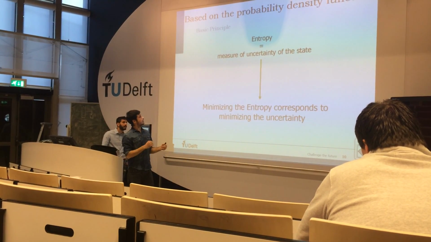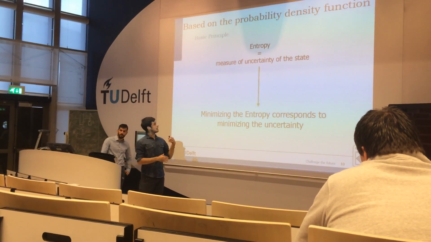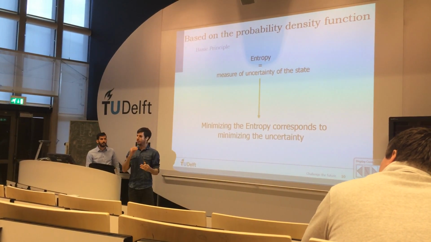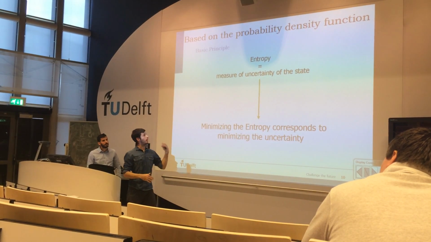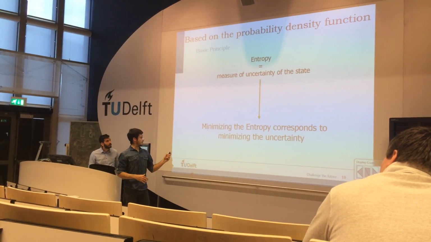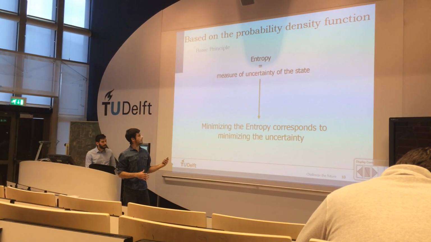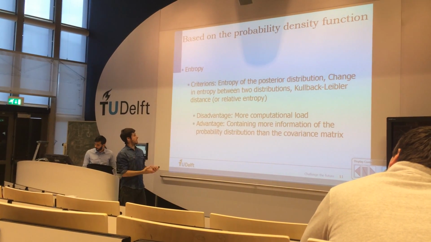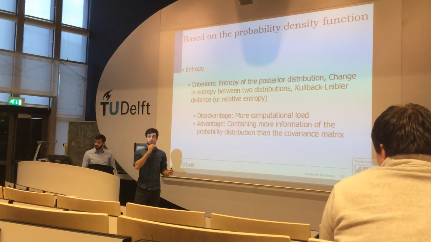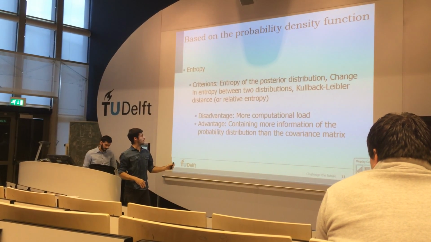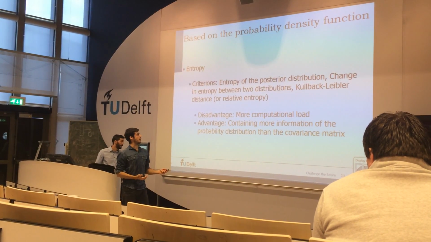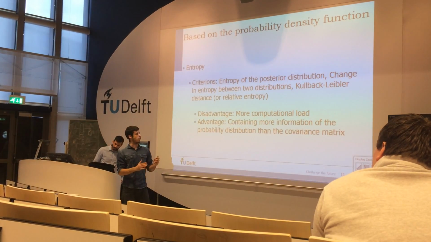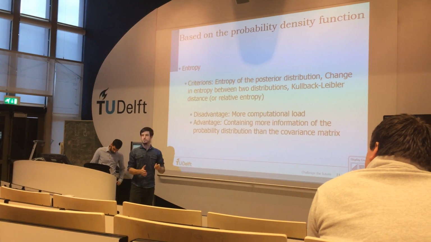Another method is to look at entropy. Entropy takes into account the whole covariance matrix of our estimate and makes a probability function, and minimizing that again corresponds to minimizing the uncertainty. The disadvantage of entropy is that it takes into account all the uncertainty of the state, so we get more information, but it requires more time. So for every situation, we can decide which of these two methods is better.